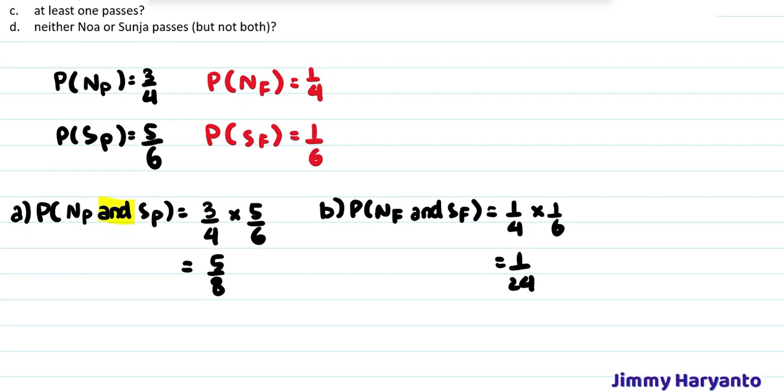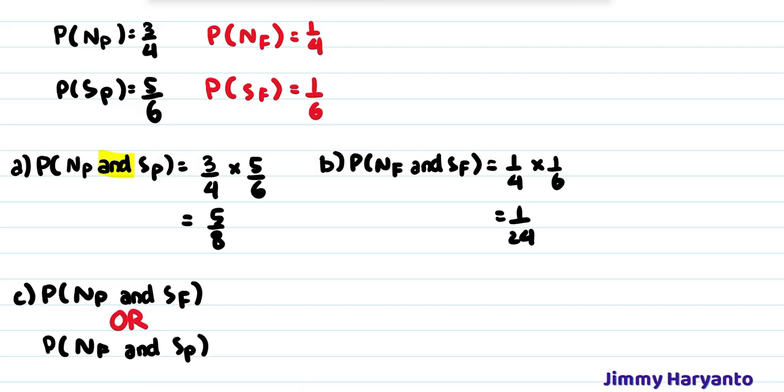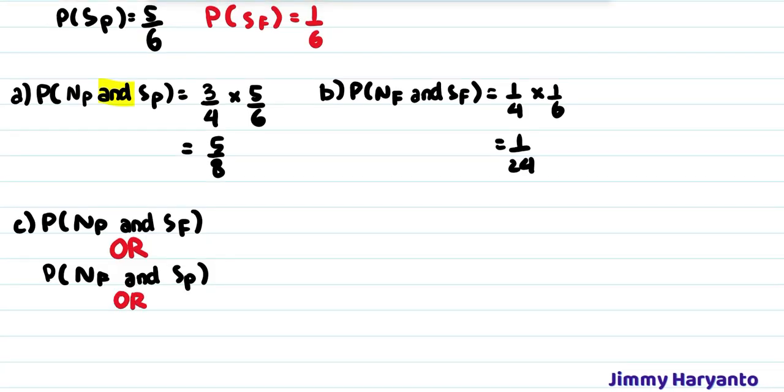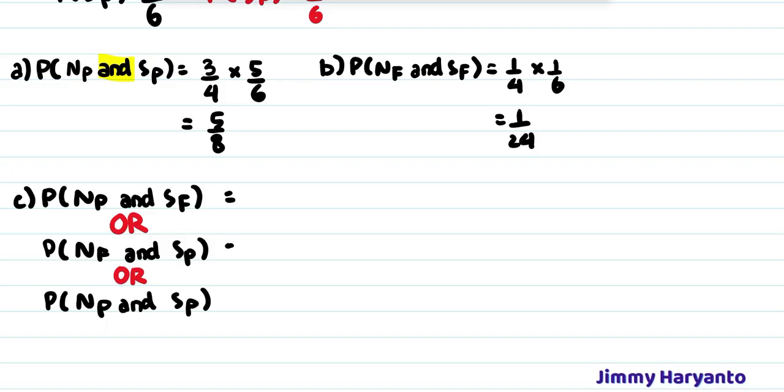Next is at least one passes. That means Noah passes and Sunja fails, or Noah fails and Sunja passes. See this one? This is "or". The third possibility is Noah passes and Sunja passes, because it says at least one passes, so both of them can pass also.